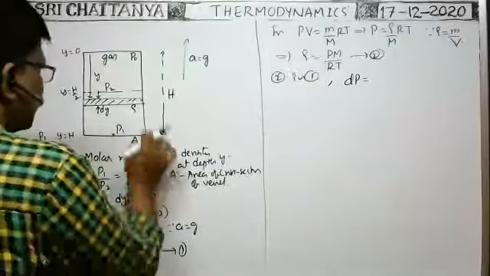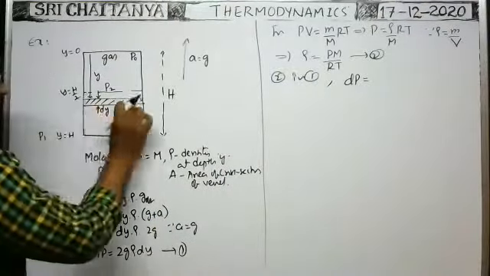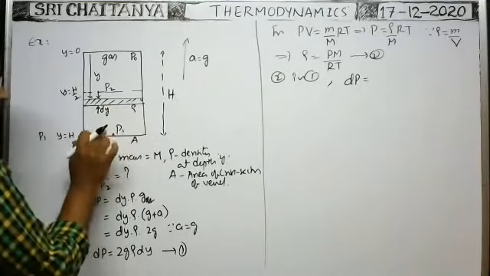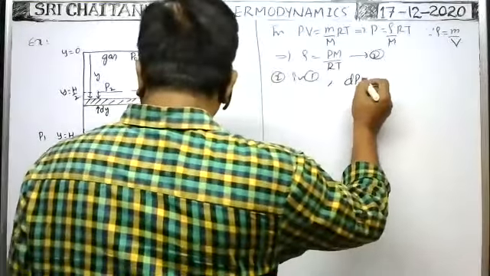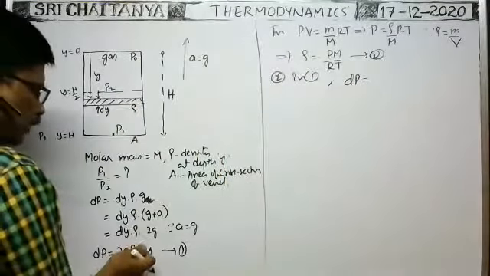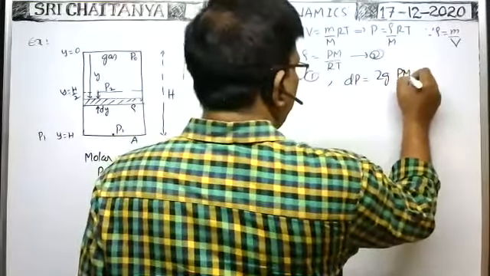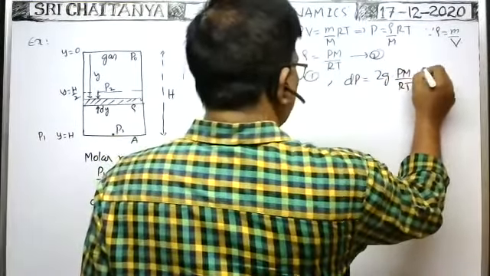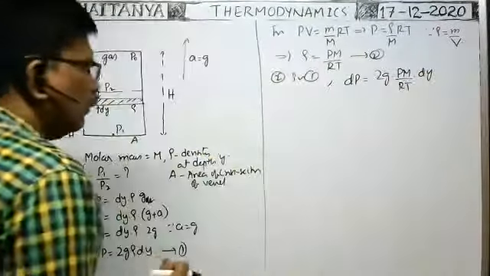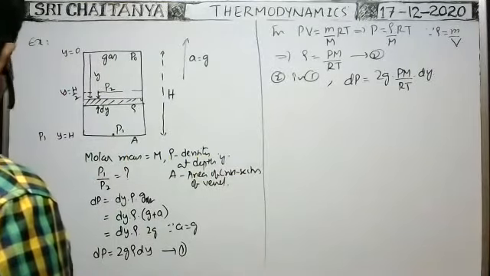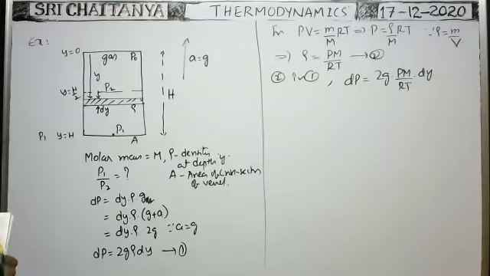Pressure dP is equal to the pressure due to the element at the bottom, which is equal to the pressure due to all the gaseous layers. You find the pressure here and you add them. That gives the answer. That's why dP is equal to the pressure due to the element at the bottom, which is equal to ρg dy. ρg means PM by RT into dy. This is the pressure due to the element at the bottom.